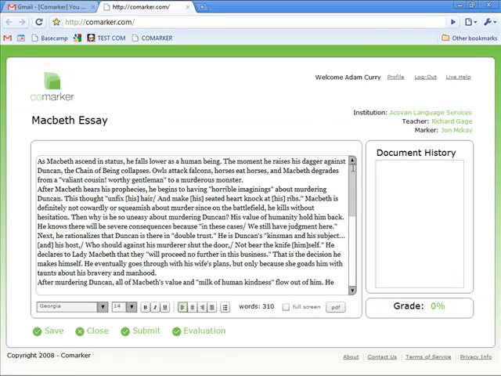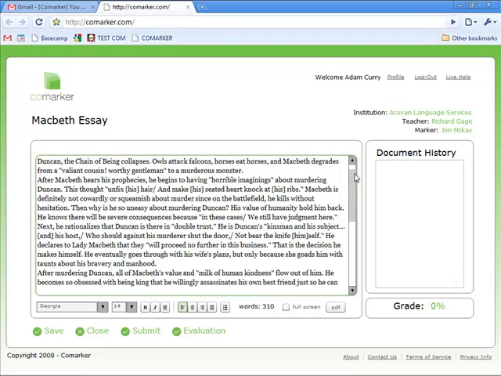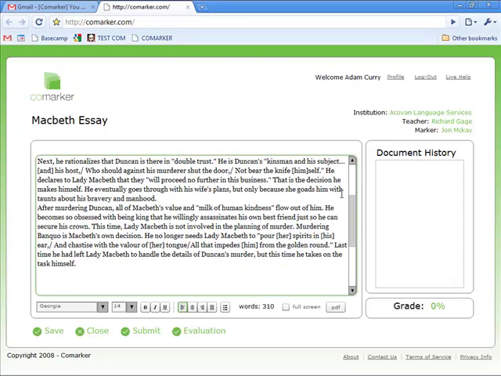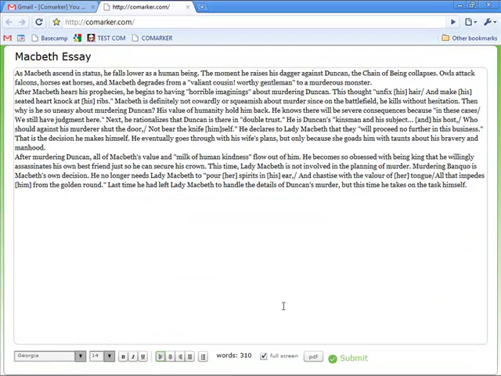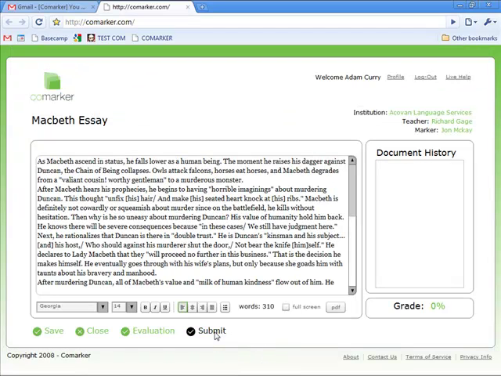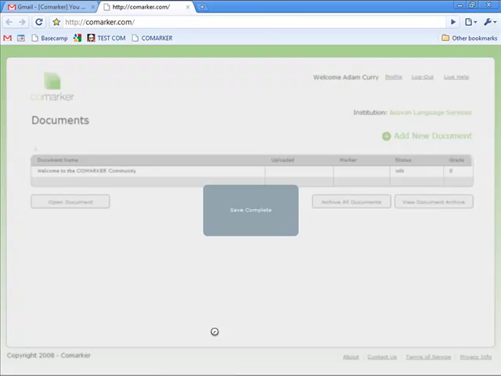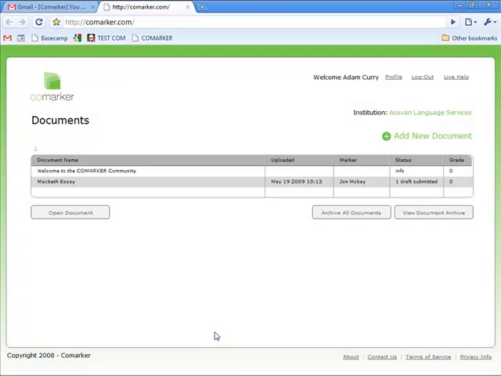Converted from Microsoft .docx to something that's usable on the internet. I'm going to make sure that it looks good in full screen. It does. And I'm going to submit it to my marker. It will be delivered to his inbox, and I don't have to see it again until he's either entered into a revision process with me or finished marking it.